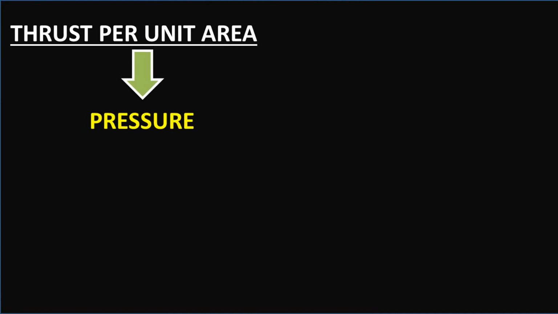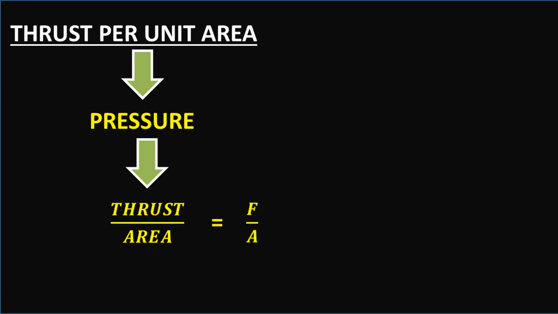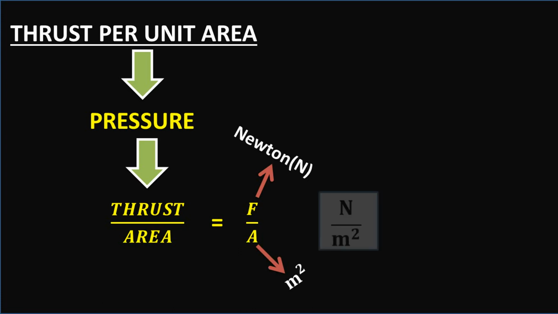Mathematically we may write pressure is equal to thrust divided by area. Pressure is equal to F divided by A. We know the SI unit of thrust is Newton and the SI unit of area is meter square. So the SI unit of pressure is Newton per meter square.